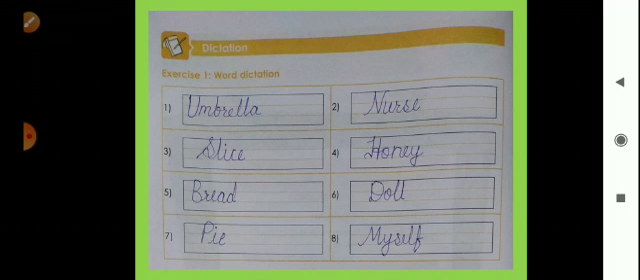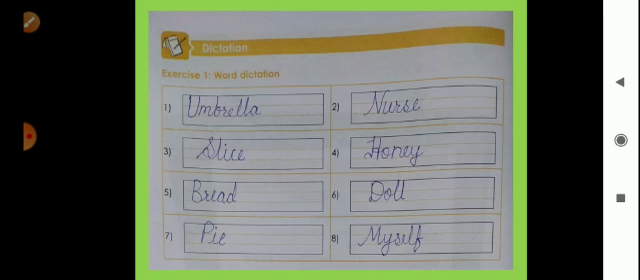Second is NURSE, nurse. Third one is SLICE, slice. Fourth is HONEY, honey. Fifth is BREAD, bread. Sixth is DOLL, doll. Seventh is PIE, pie.